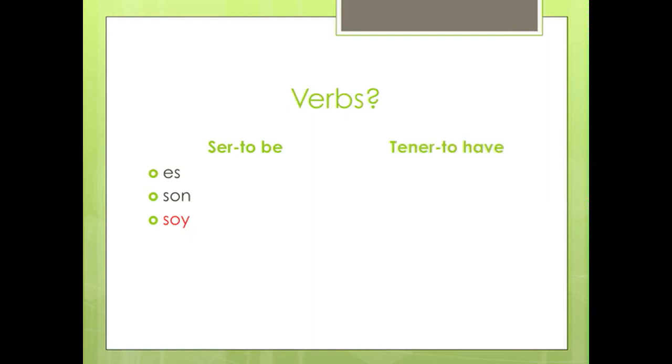Then we have the verb tener. The forms we've seen already are tiene with he and she, tienen with they, or you all. And what does it look like now? Looks a little bit different. Tengo. Tengo. Not tango like the dance. It has an E instead. Tengo. So our verbs look a little different. Whenever you use the yo form, you talk about yourself. You need to use soy and tengo.